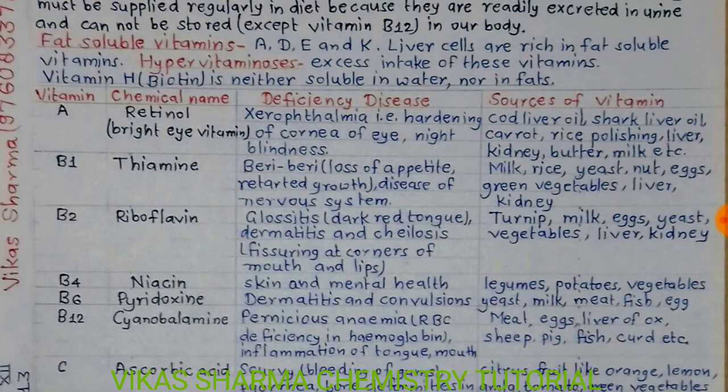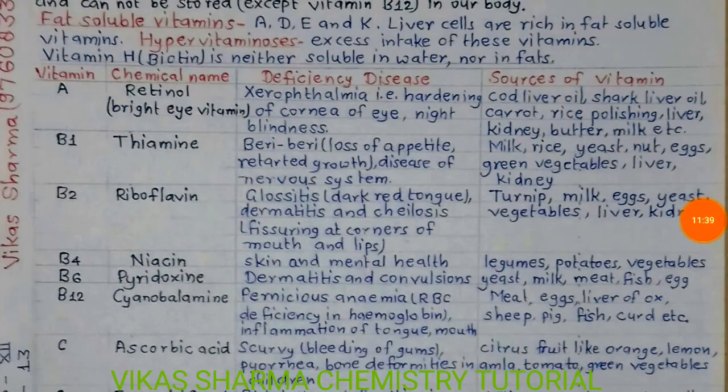Second category, students, is fat soluble vitamins A, D, E and K. Liver cells are rich in fat soluble vitamins. Excess intake of these vitamins causes a condition known as hypervitaminosis. Vitamin H, biotin, is neither soluble in water nor in fats. Means they are not soluble in water and not soluble in fats.